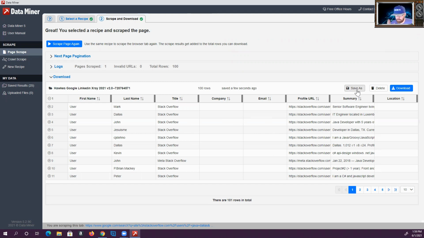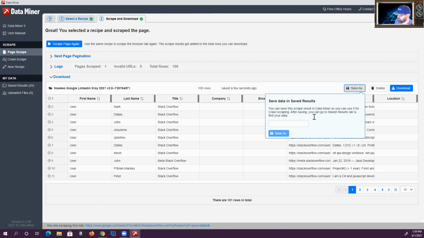Okay. So I've already built the recipe to do this, so you guys don't have to worry about that. But I wanted to show, now that I'm more familiar with the crawling aspect, how you can do this specifically for Stack Overflow if you're looking to do this. Okay, so I'm going to save this as, and you have to save your data set as something. So I'll put crawl test 2021. Okay, and you need to remember what you saved it as, because you're going to have to go back in here in a minute, and I'll show you why.